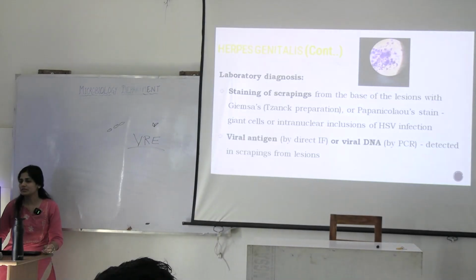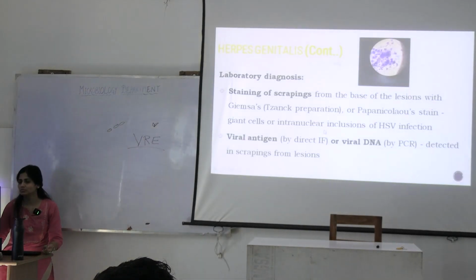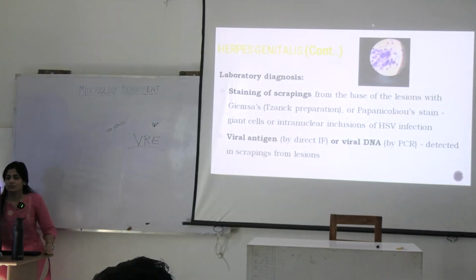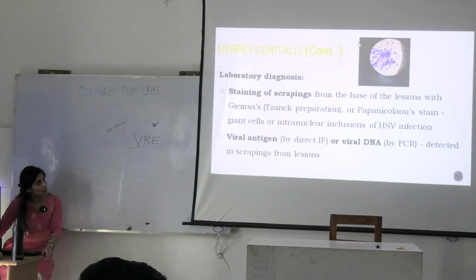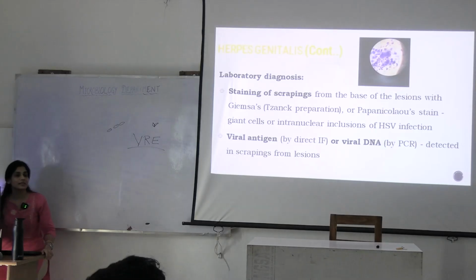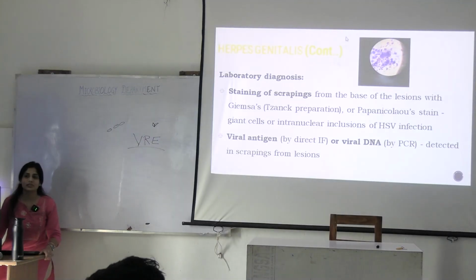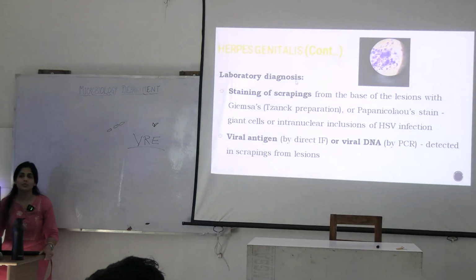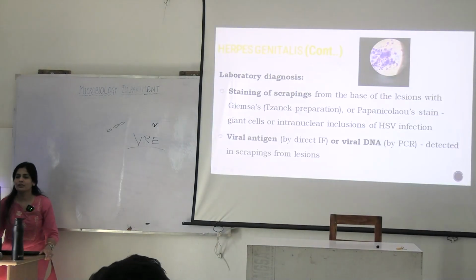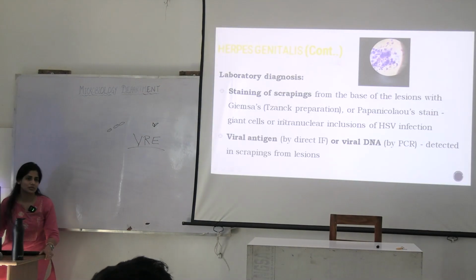So it's a virus. What will you do? Whenever you are staining it with a Tzanck preparation, what will you see? You will see inclusion bodies. What are these inclusion bodies? They are the protein aggregates left behind after viruses do their job.